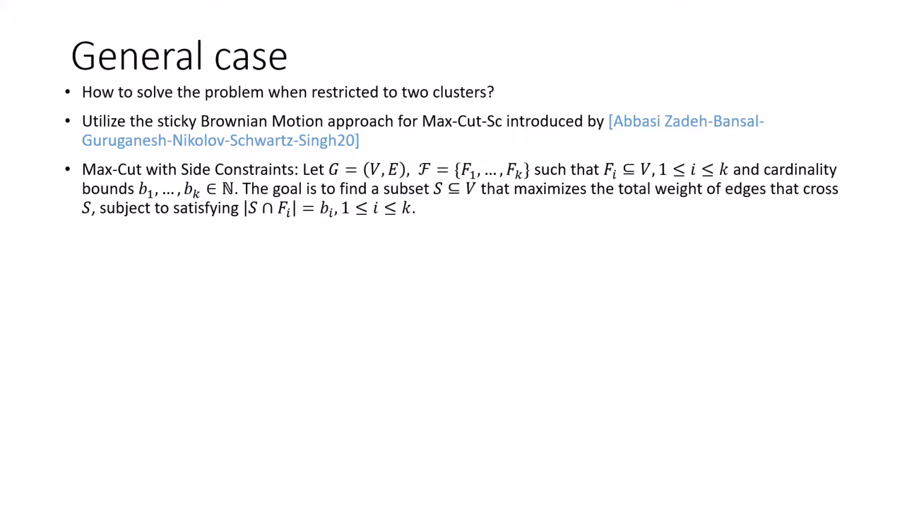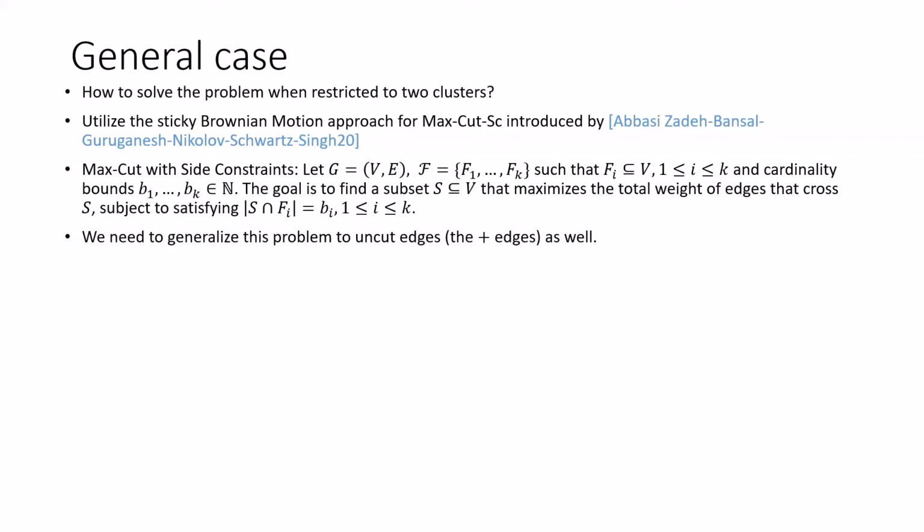The goal is to find a subset S that maximizes the total weight of edges that cross the cut. That means that's a max cut problem. But the interesting constraint here is that there should be exactly bi nodes from each Fi in this subset S. So we can use this problem, but first we need to generalize it to handle plus edges as well.